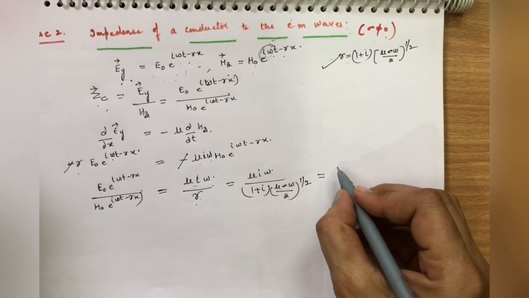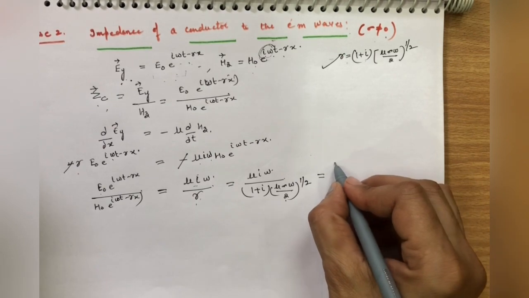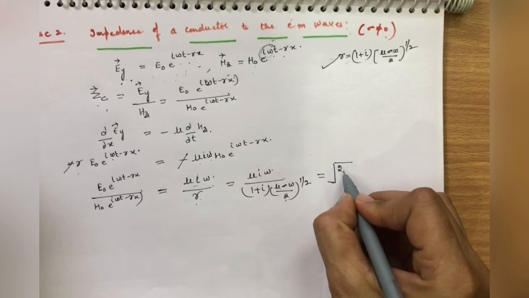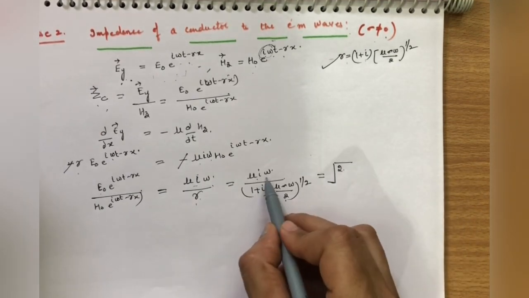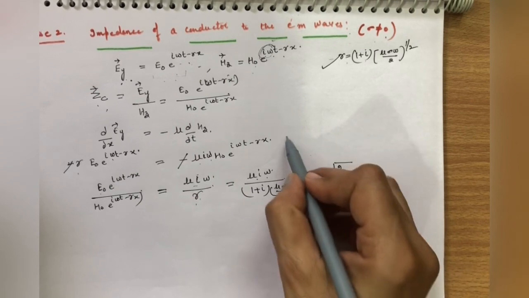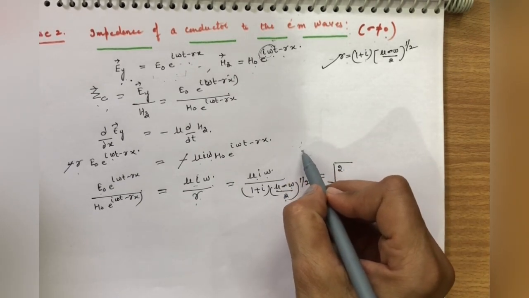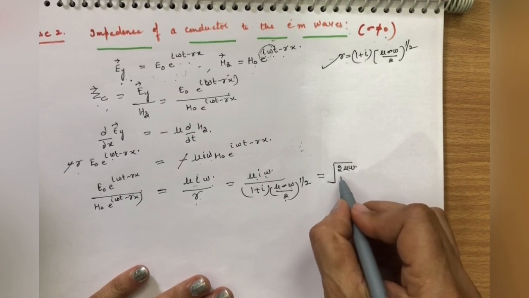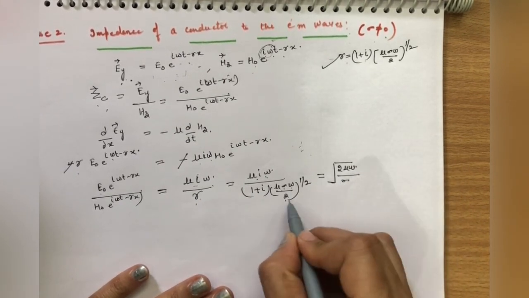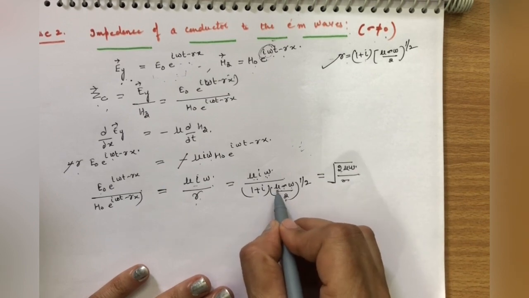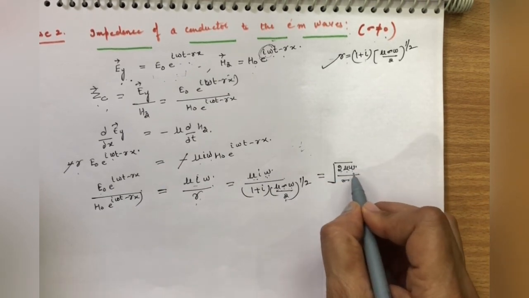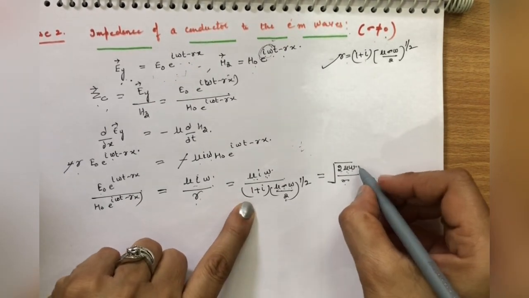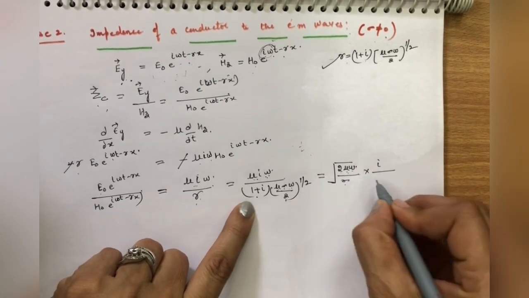This 2 will go upward, so this will be under root 2 mu omega, and mu omega raised to 1 by 2, so 1 minus 1 by 2, we get under root mu omega. So 2 mu omega divided by sigma, under root, then iota over 1 plus iota.